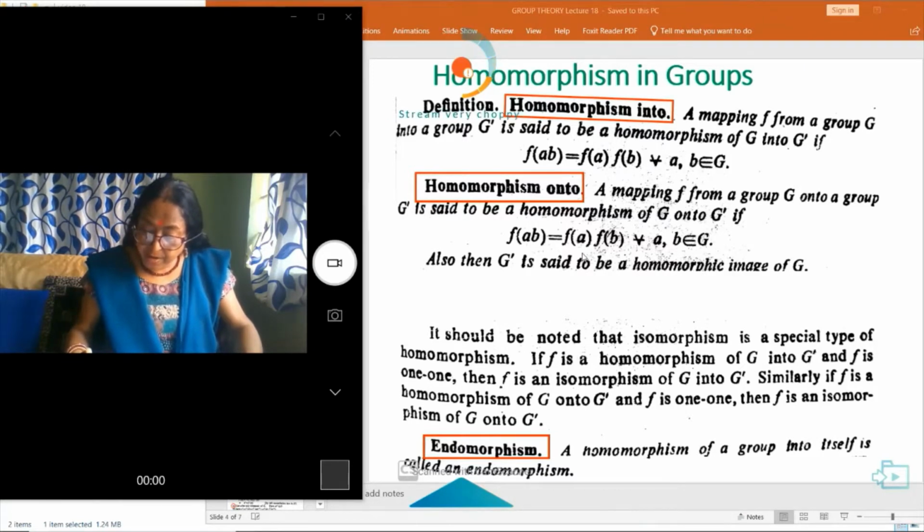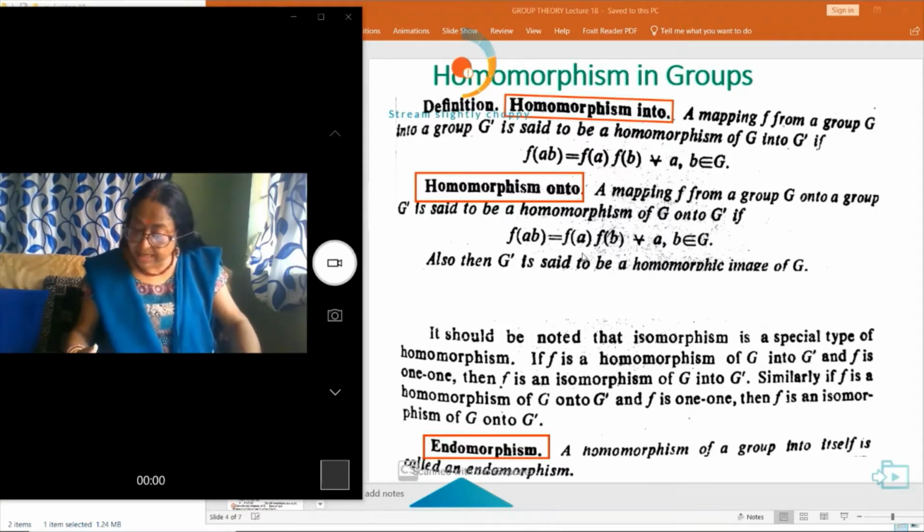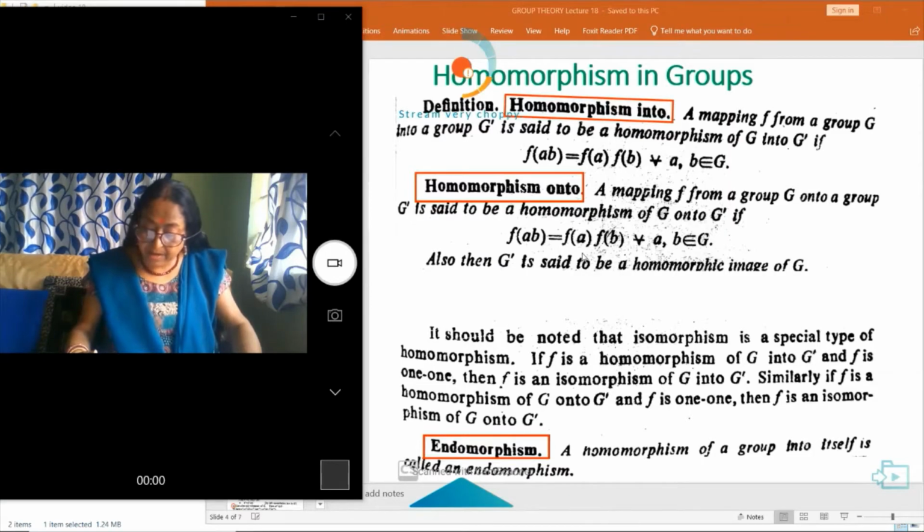A mapping f from a group G into a group G dash is said to be a homomorphism of G into G dash if f of ab is equal to f(a) into f(b) for every a, b belongs to G. And homomorphism onto if a mapping f from a group G onto a group G dash, then we say the homomorphism of G onto G dash if f(ab) is equal to f(a) into f(b) for every a, b belongs to G. Also then G dash is said to be a homomorphic image of G.